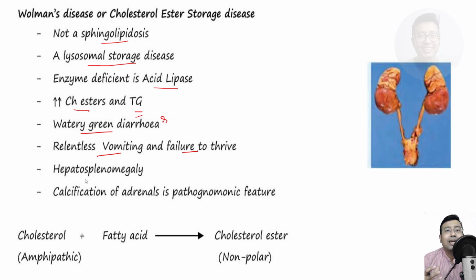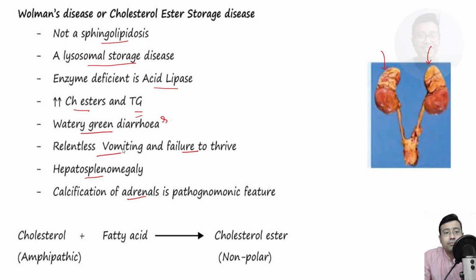Hepatosplenomegaly, that is enlargement of liver and spleen. And the pathognomonic feature, meaning the one which helps in diagnosis, is actually calcification of the adrenal gland. Very important. So you see kidney, the renal, there is suprarenal. Suprarenal also means adrenal, that is above the kidney. So suprarenal glands get calcified. This is the diagnostic feature of Wolman's disease.